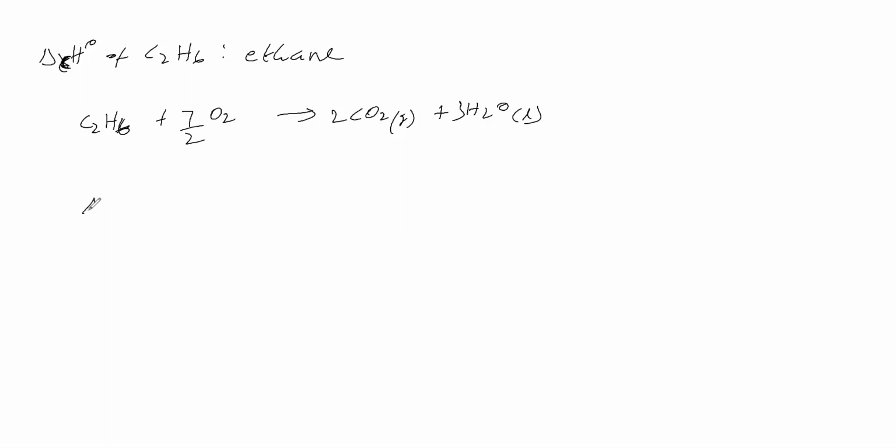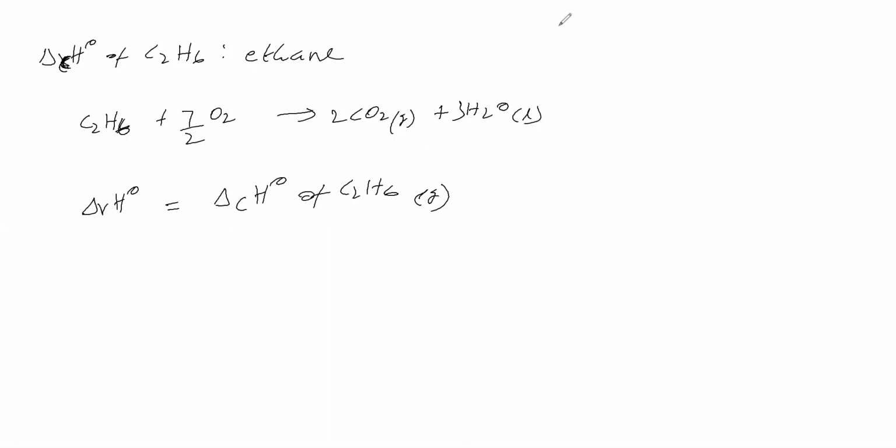For this equation, the standard enthalpy of reaction is called the standard enthalpy of combustion of ethane. Why? Because for this reaction, delta CH naught of ethane, 1 mole of ethane should burn with 7 by 2 moles of oxygen gas to give 2 moles of CO2 gas and 3 moles of water. If the reaction takes place like this, then the amount of heat liberated is delta RH naught of this equation, also equal to delta CH naught of ethane gas.